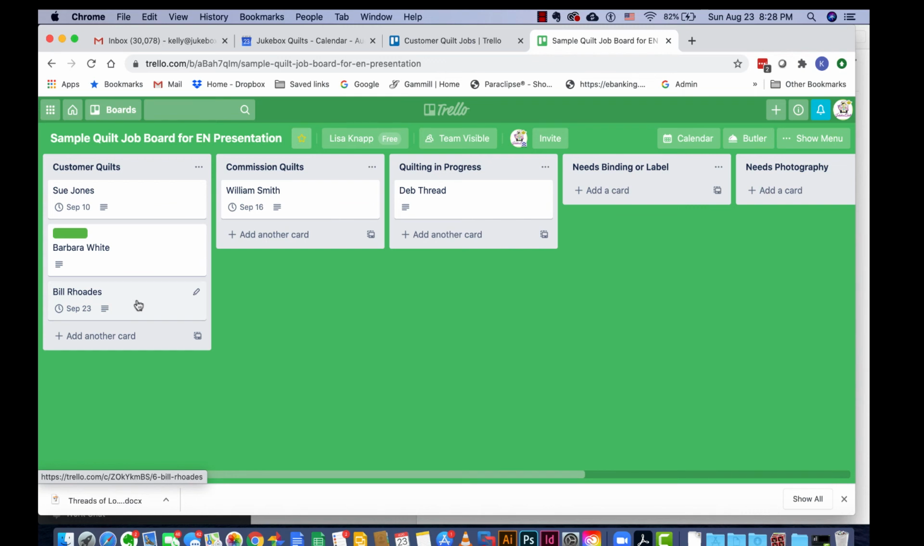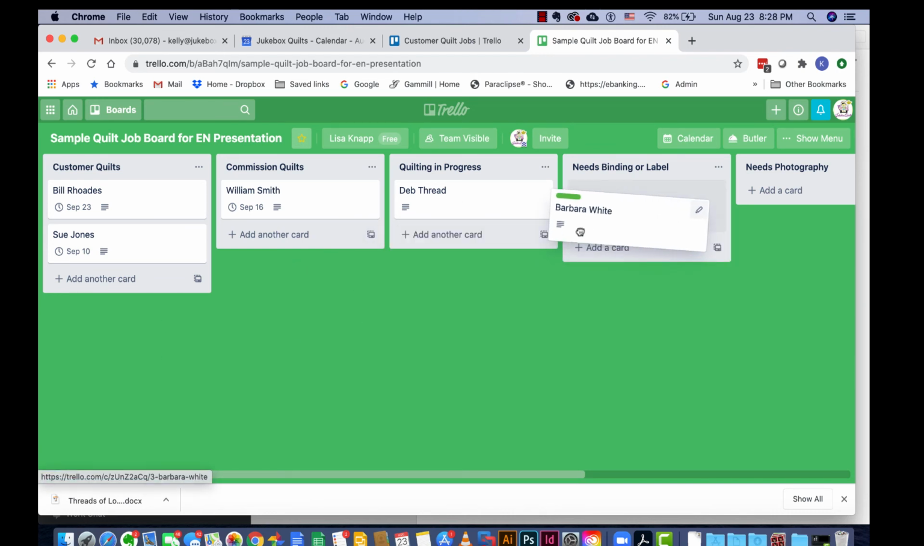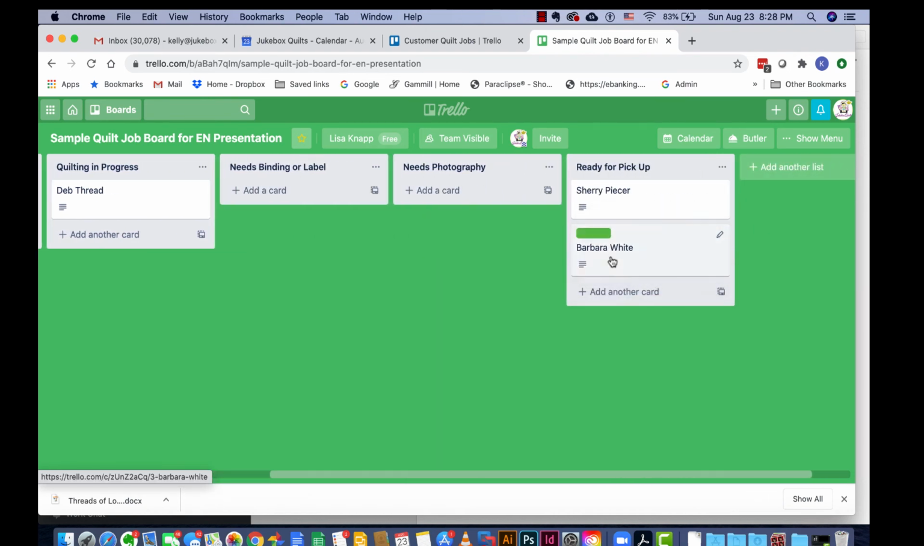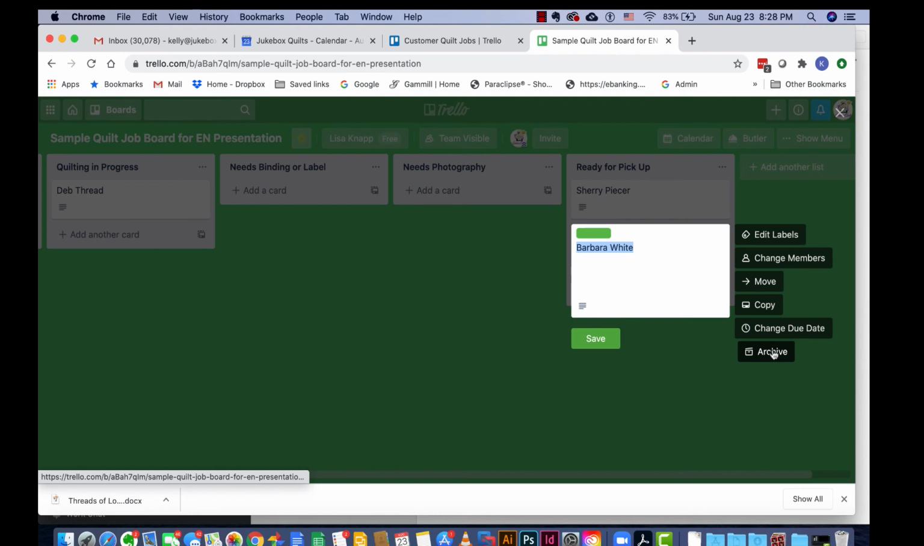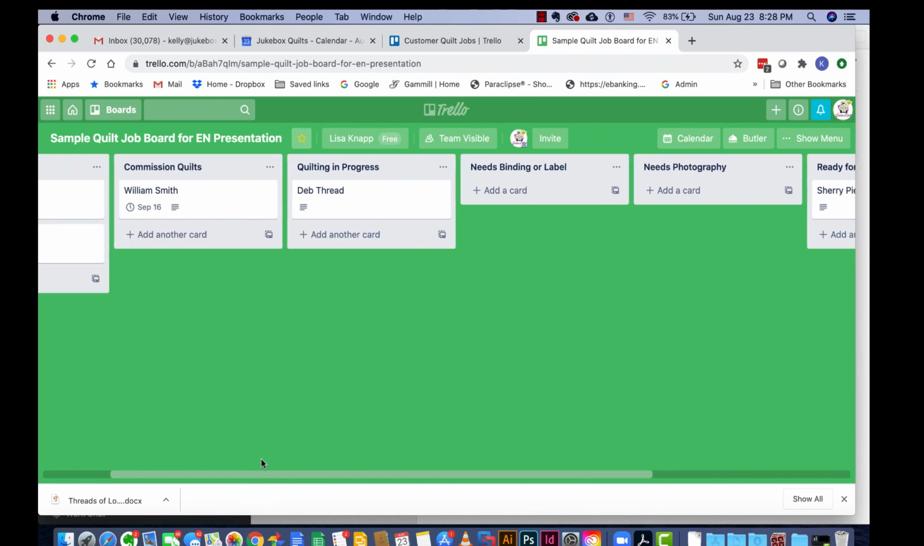If for some reason I need to bump one up in the queue, I can just drag it up and put it above the other ones that have come in. Once a quilt is on the machine, we can just drag it to the quilting in progress. And then maybe after that is quilted, we can say that it needs photography, move it over here. And when it's ready for pickup, it goes into this. And then when the quilt is picked up, I can right click on that and actually archive that card. It just goes into a place where it's saved, and I can go back and access it if I need to. But this has just been a super little program to keep us organized and kind of let us have a heads up on things that are coming up that are due.